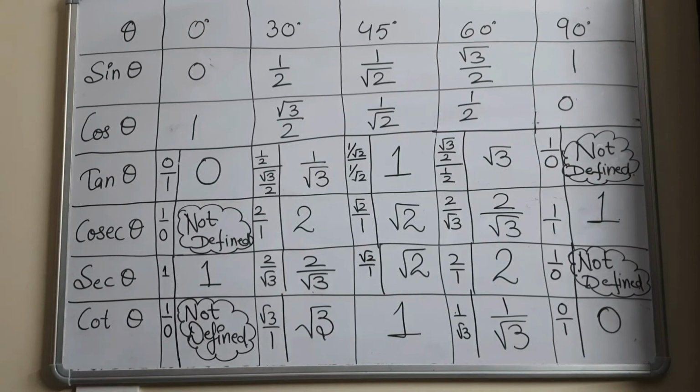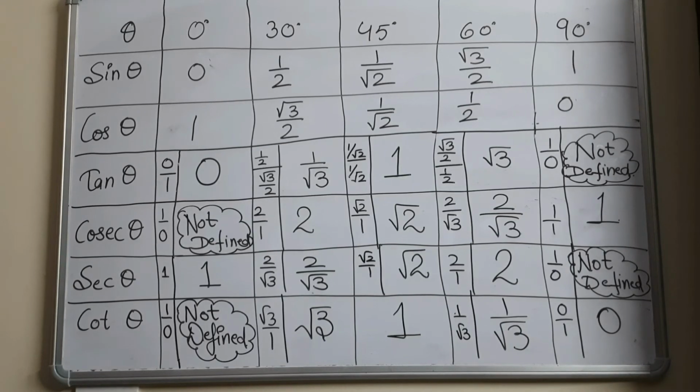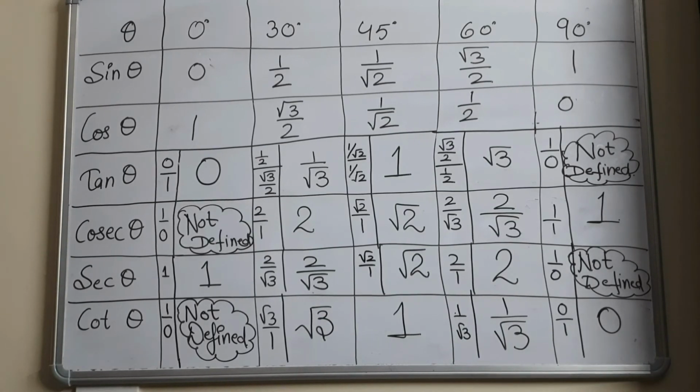So mark these values. So whenever your question comes out to be like cosecant 0 degree, tangent 90 degree, cot 0 degree or secant 90 degree, the answer is not defined, because in mathematics whenever 0 comes in the denominator, that fraction has no sense. It makes no sense in mathematics. It is not defined in mathematics.